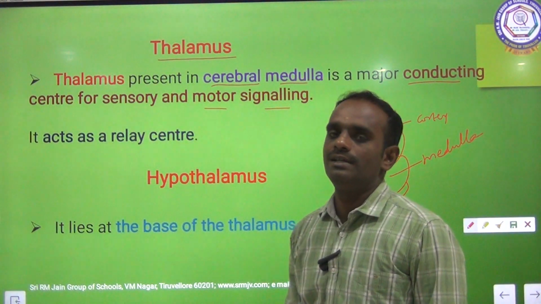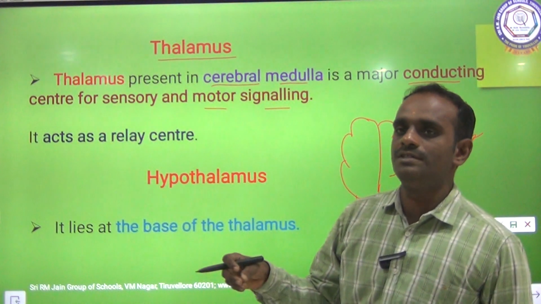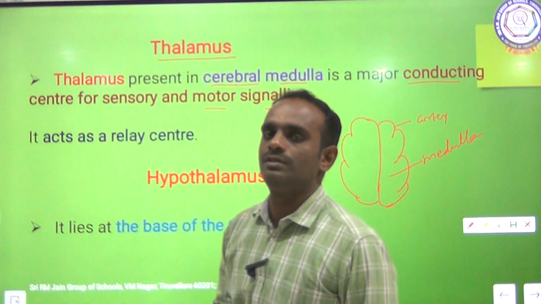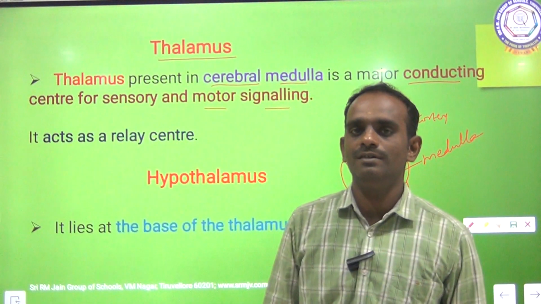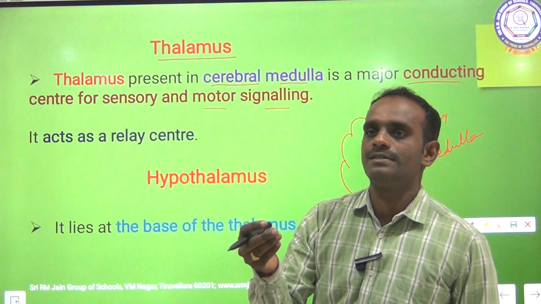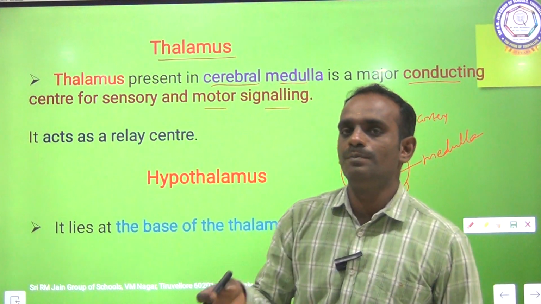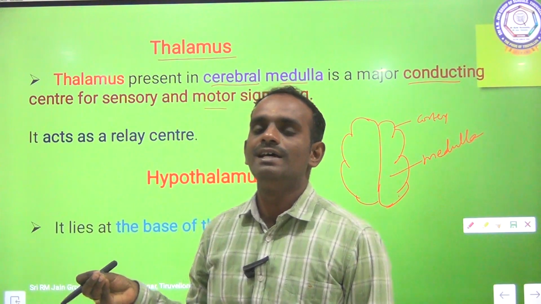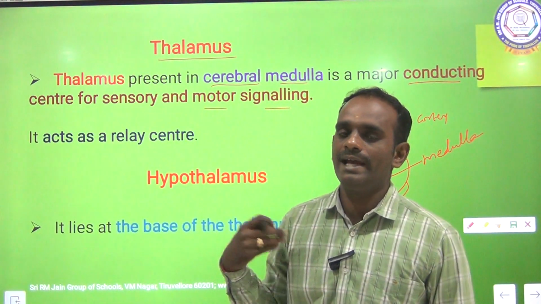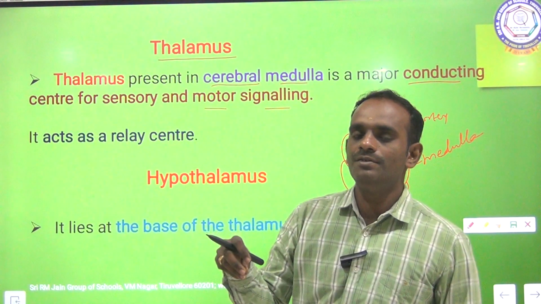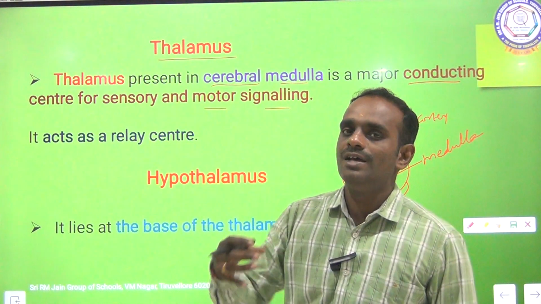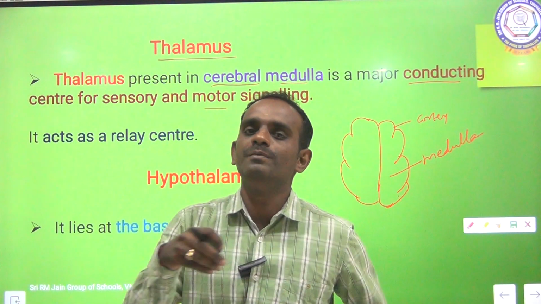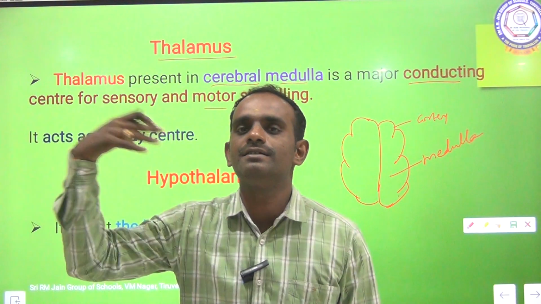Children, you are all well versed in sensory neurons and motor neurons. A sensory neuron is a nerve cell which carries the impulse from the sense organs to the central nervous system.